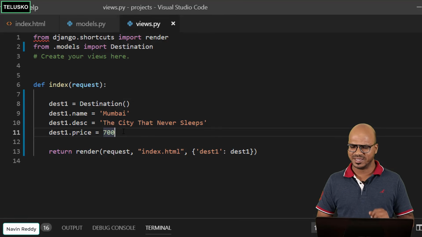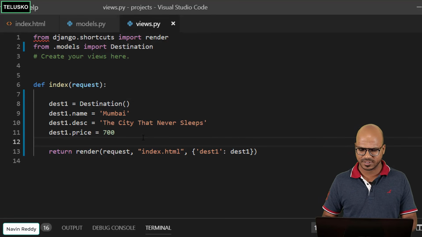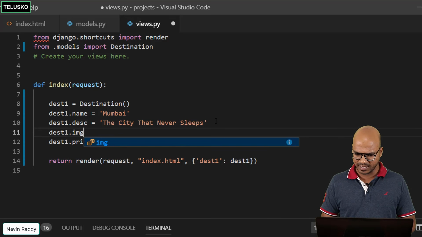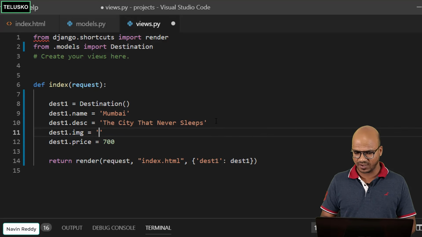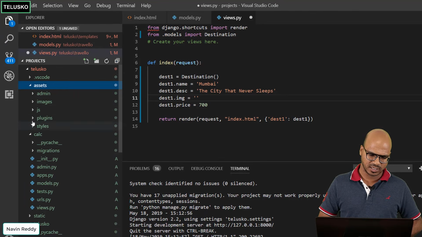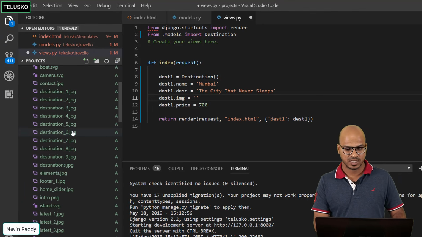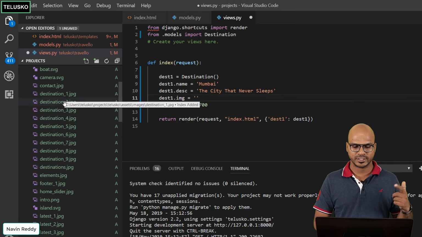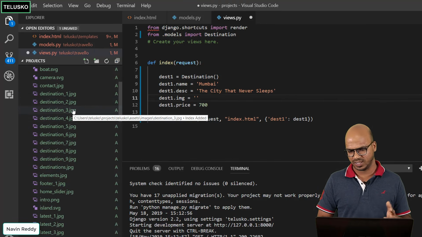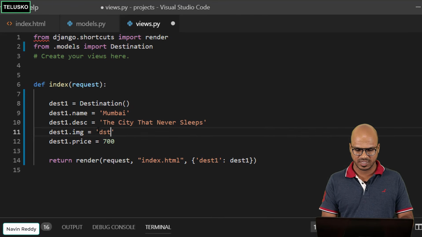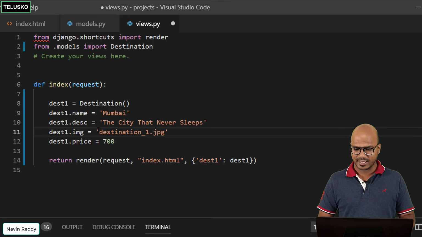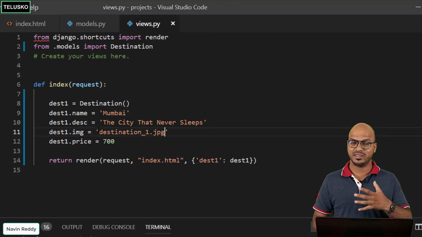In fact, we also wanted images, right? So before copying it, let me also take the image before the price, of course. I will say dest1.image. And here we have to specify the name of the image. But what is the name of the image? If you go to your assets, here you can have images, and in the images you can see the image names are destination 1, 2, 3, 4, and the list goes on. So I'll be using these first three images, 1, 2, 3. So I will say the name of the image is destination_1.jpg.